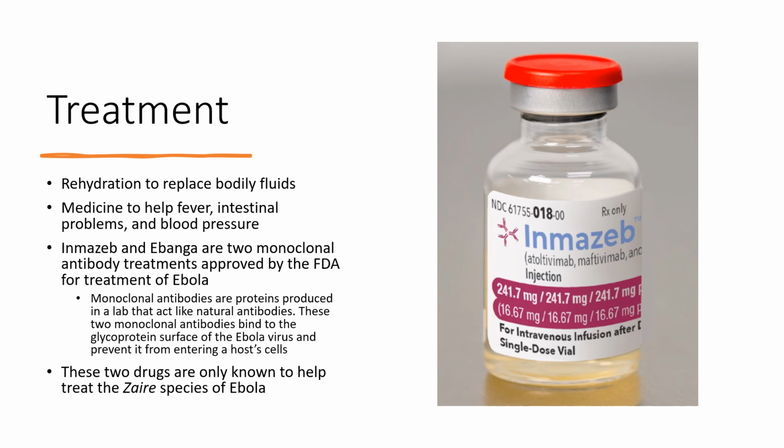Monoclonal antibodies are proteins produced in a lab that act like the body's natural antibodies. These two monoclonal antibodies specifically bind to the glycoprotein surface of the Ebola virus and prevent it from entering a person's cells. These two drugs are only known to help treat the Zaire species of Ebola, which is the most prevalent species.